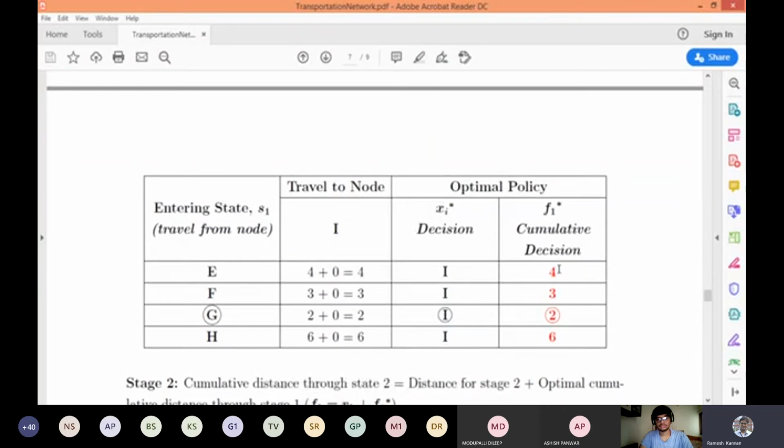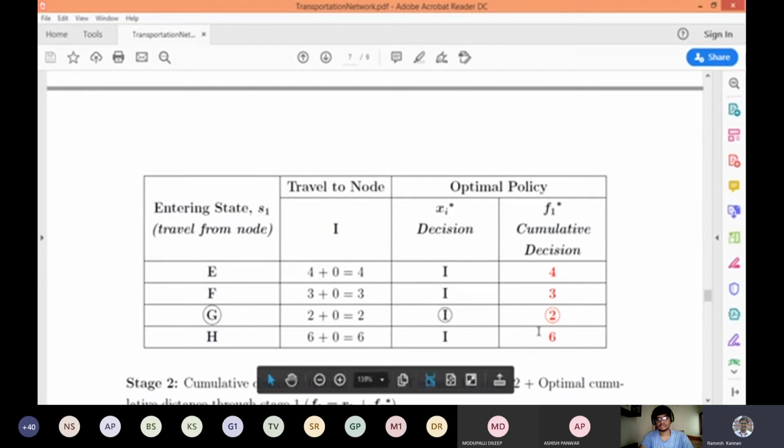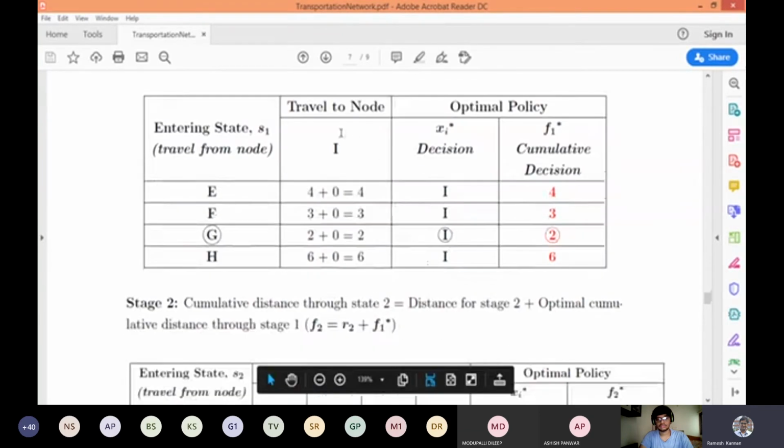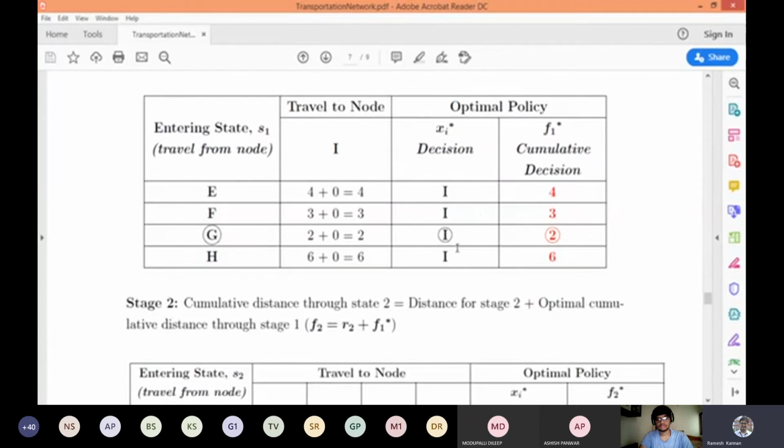So the cumulative distance here is 4 kilometers for I to E, and I to F is 3 kilometers, and I to G is 2 kilometers, and I to H is 6 kilometers. So this is pretty much the least distance.